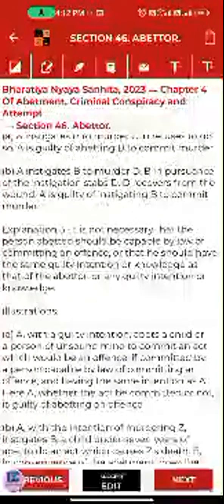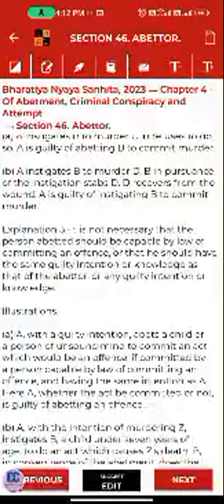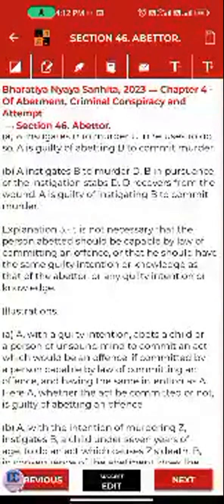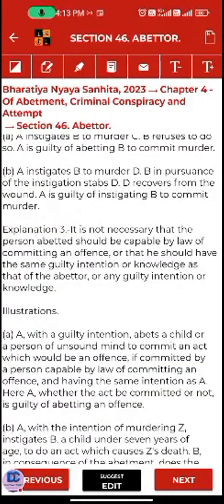A person is influencing or abetting a person who is not physically or legally capable if he commits it. As we read in a specific section, anything done by a child below the age of 7 is no offense, and the next section says that between the age of 7 and 12, no act is an offense.